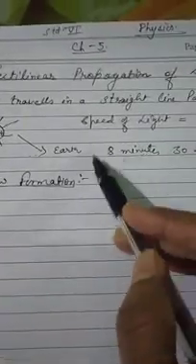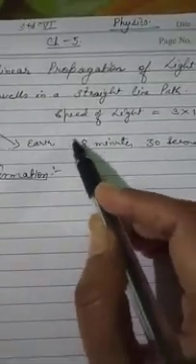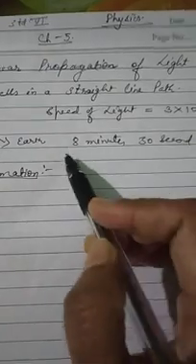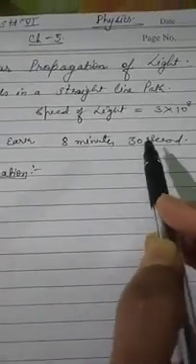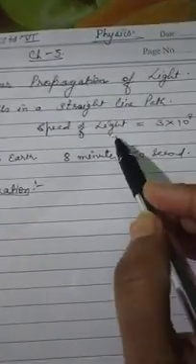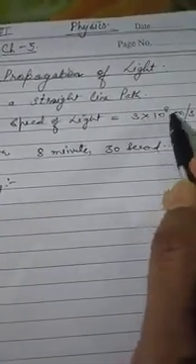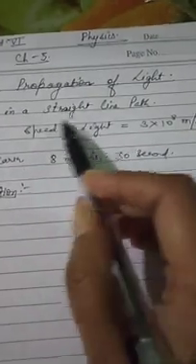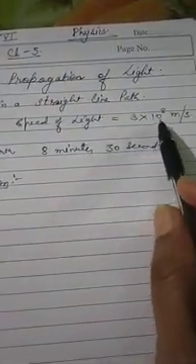How much time does sunlight take to reach the surface of the earth? 8 minutes and 30 seconds. And what is the speed of light? The speed of light is 3 into 10 to the power 8 meter per second. All light travels at this speed only, 3 into 10 to the power 8 meter per second.